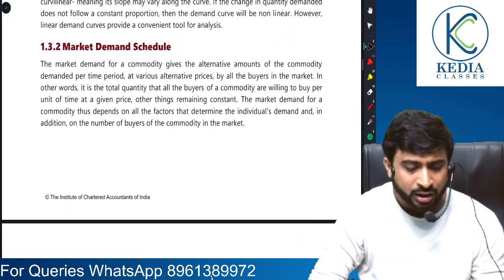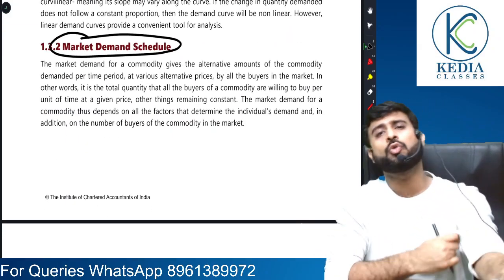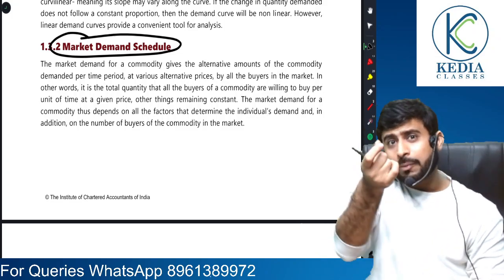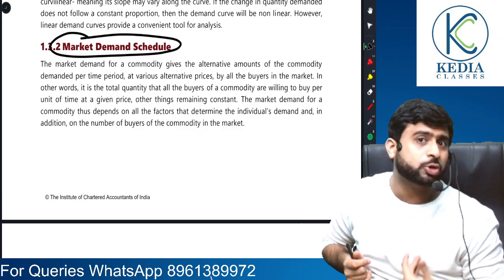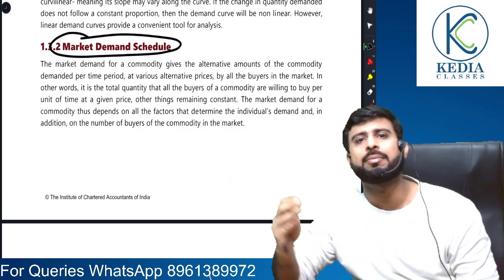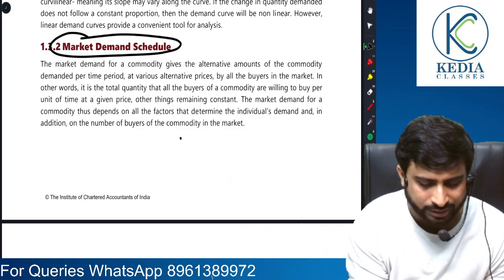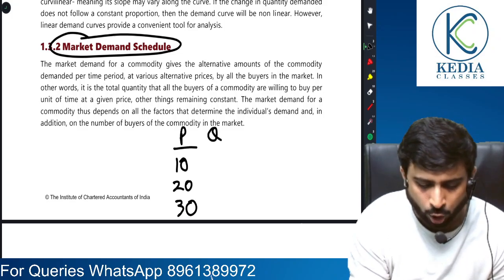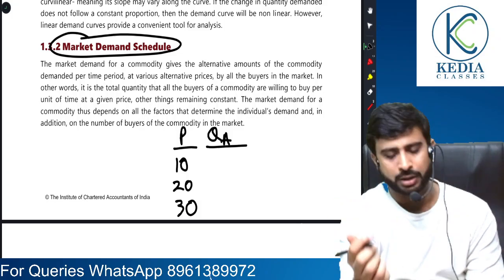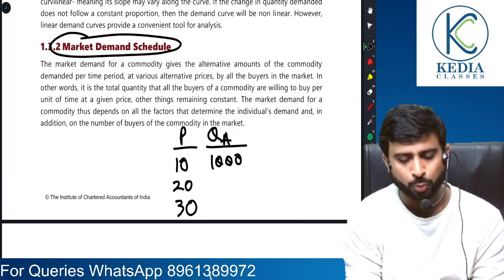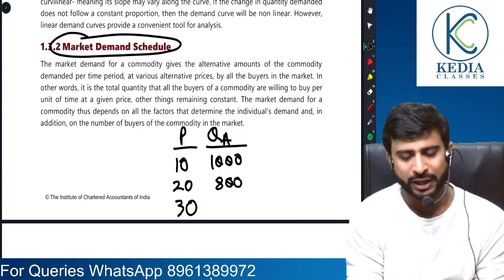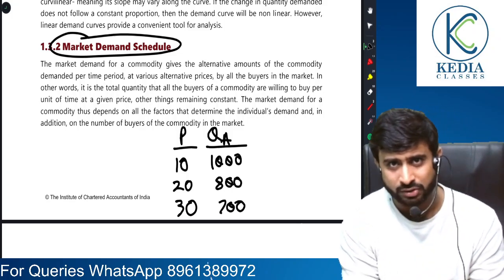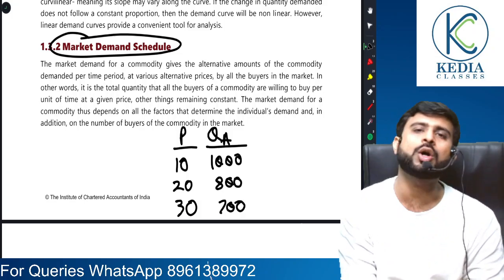Okay, sir. Let's talk about the market demand schedule. Friends, in an individual demand schedule, we talk about an individual consumer. When you talk about a market demand schedule, you talk about demand by multiple consumers. Let me give you an example. Suppose the price of a commodity was 10, 20 or 30. Then the quantity demanded by Mr. A, who is my neighbor, would be 1000 units at a price of 10 rupees, 800 units at a price of 20, and 700 at a price of 30. Naturally, demand falls when prices increase. This is called an individual demand schedule.